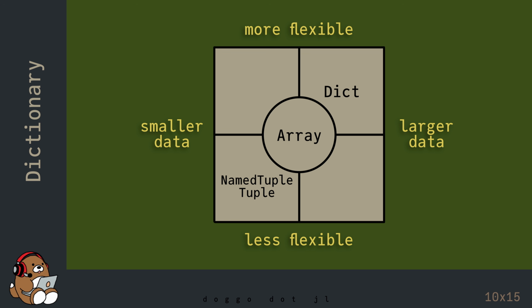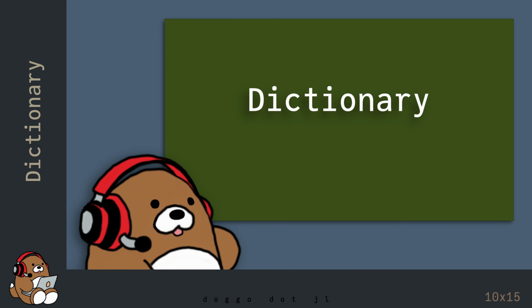Dictionaries offer a solution for large datasets, since due to the nature of hash tables, the amount of time it takes to retrieve data is independent of data size. But dictionaries require more memory upfront than either a tuple or an array, so it's not ideal for small datasets. So that's the basics of using a dictionary in Julia. In the next chapter, you'll learn what a struct is and how to use it in Julia.